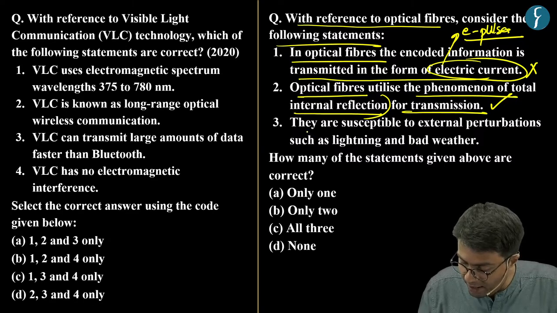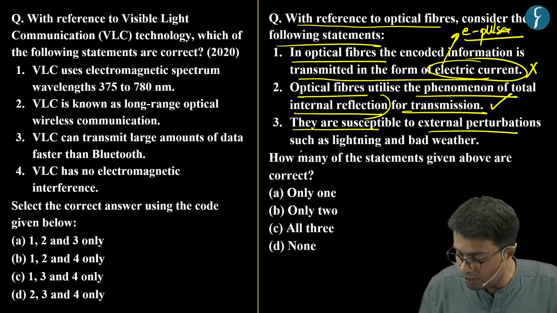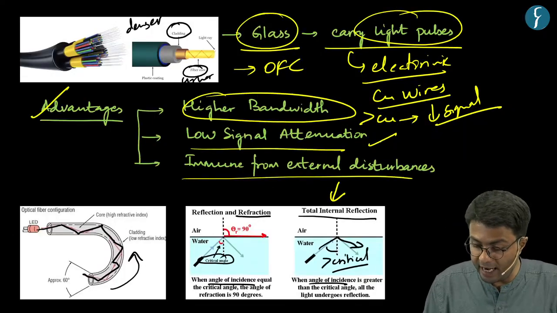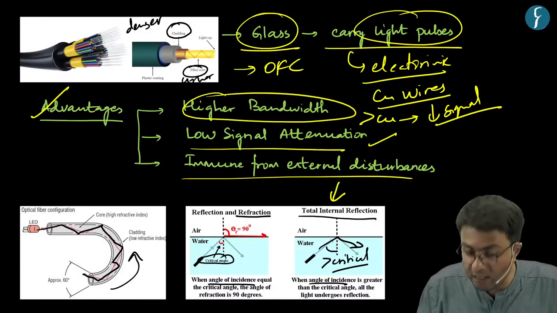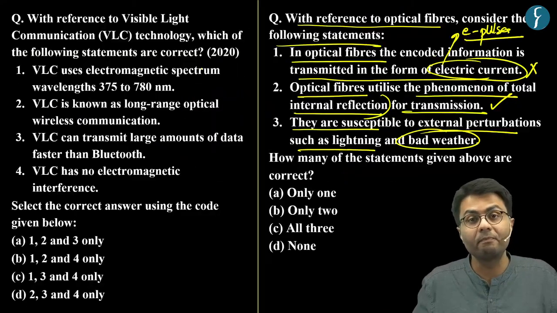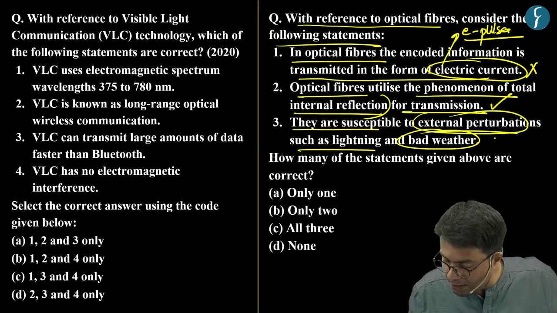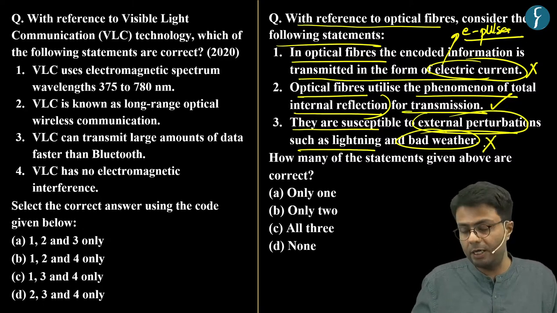The third statement says that they are susceptible to external perturbation such as lightning or bad weather. As we have already highlighted, the core of this optical fiber is covered by a denser cladding. Hence, these are immune from external perturbations, which means the third statement is incorrect.